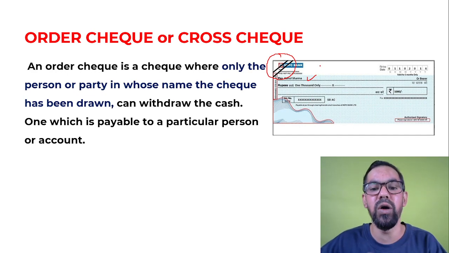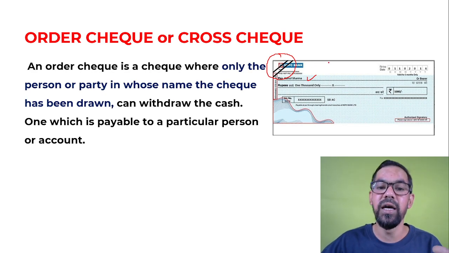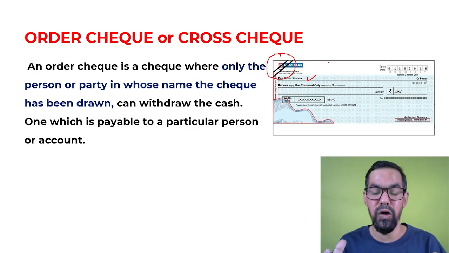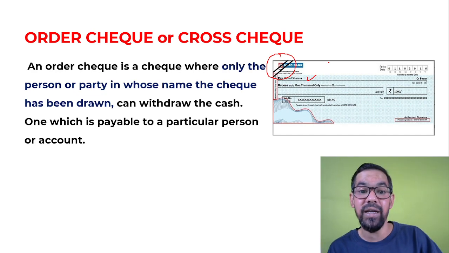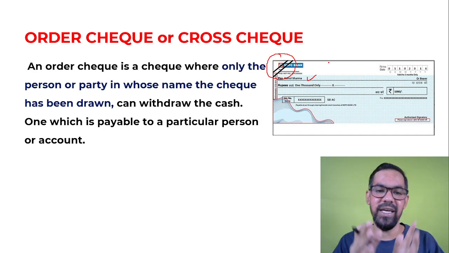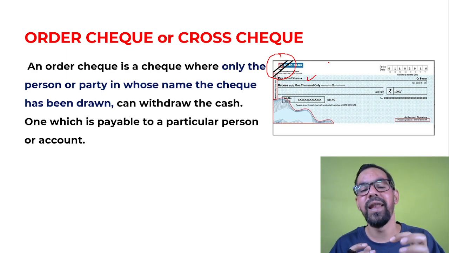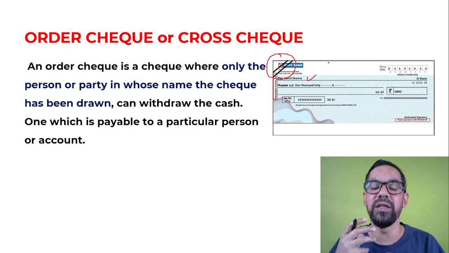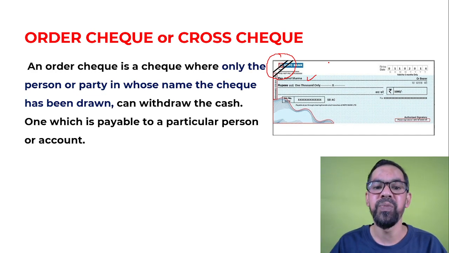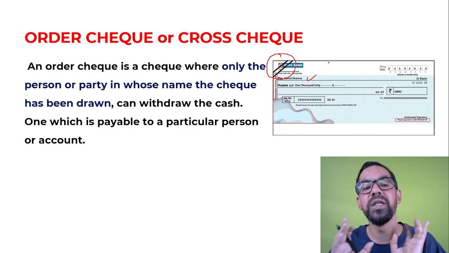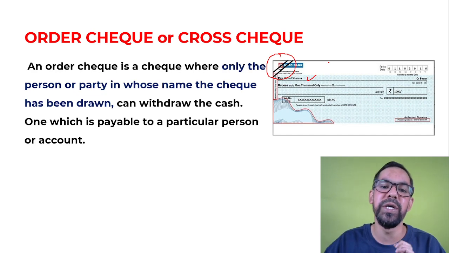It cannot be transferred to any other person. In case of bearer checks, there is a high risk involved. If you lose that check, someone else can withdraw the money. But in case of an order check, no one else can withdraw that money. The drawer is giving an order to pay: you have to pay this amount to Rahul Sharma or the XYZ person.